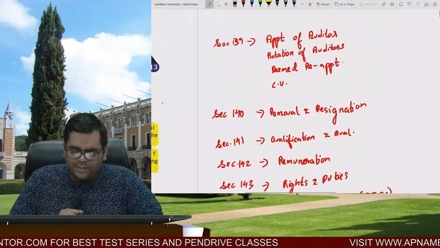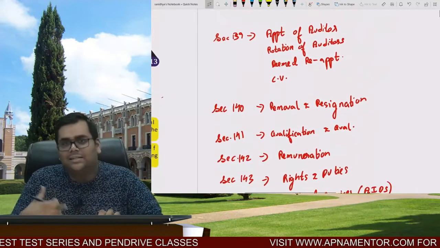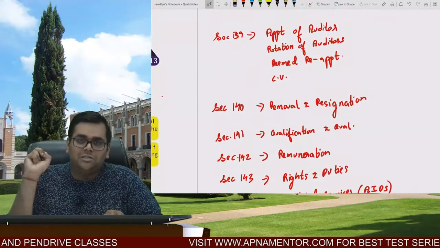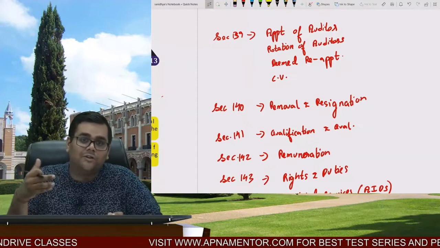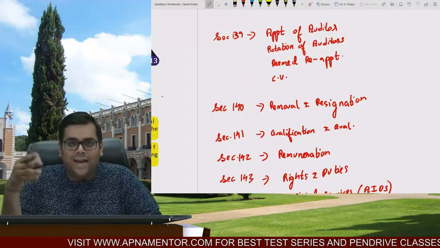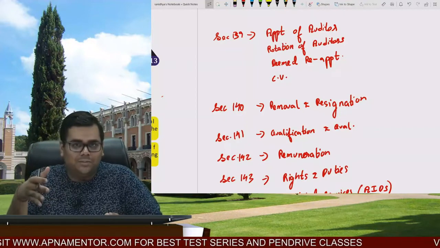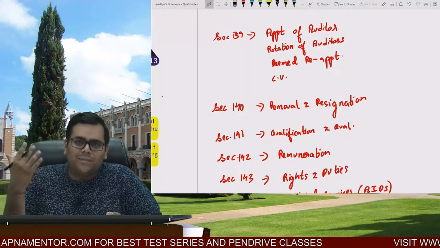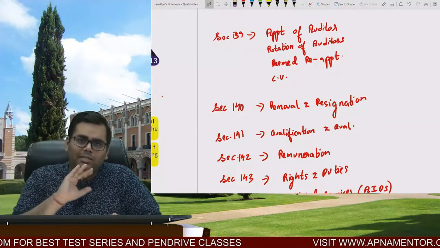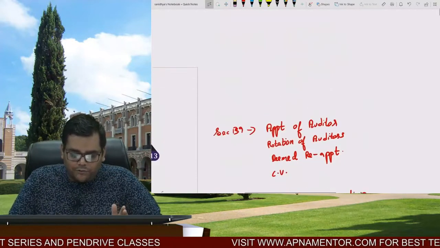I always advise, spend some time, a good 10 or 15 minutes, and just try memorizing it in the given flow, right? When we're done with the list of sections, I always advise you make a list of the sections, and then every morning, like you chant some mantra, you just chant these sections. If you can give 5 or 10 minutes daily to chant the sections, within a week or so you will have memorized all the section numbers of your syllabus. So this is the trick and technique you have to follow.